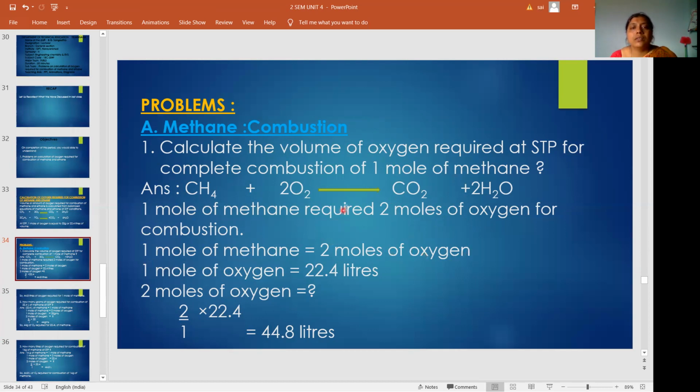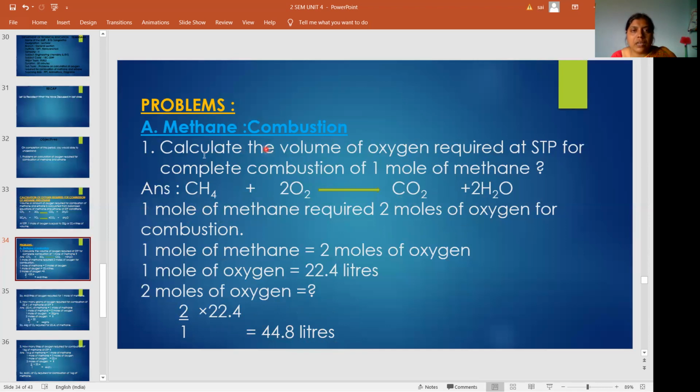So 1 mole of oxygen is equal to how many liters? You should know. What is the question here? Calculate the volume of oxygen. So 1 mole of oxygen is 22.4 liters of volume. So 2 moles of oxygen means how many liters? That is 2 by 1 into 22.4, which is equal to 44.8 liters. Here 1 mole of methane requires 2 moles of oxygen for combustion, and the volume of 2 moles is this one. That means this much volume is required for combusting 1 mole of methane.